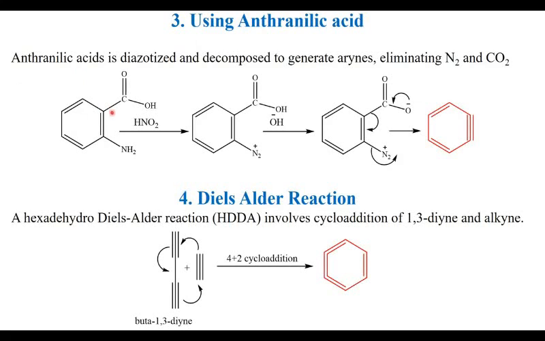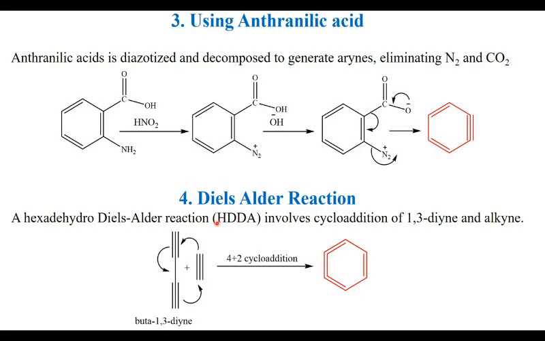Anthranilic acid, when diazotized and treated with a base, is converted into a carboxylate ion. Then, by the elimination of nitrogen and carbon dioxide, benzyne is produced. It is a very neat reaction as the byproducts are nitrogen and carbon dioxide gases, which leave the reaction mixture very easily.